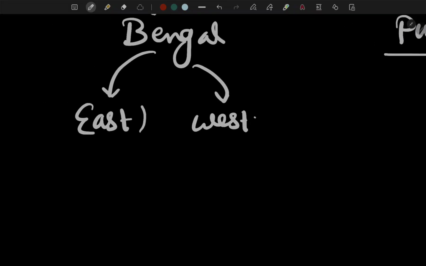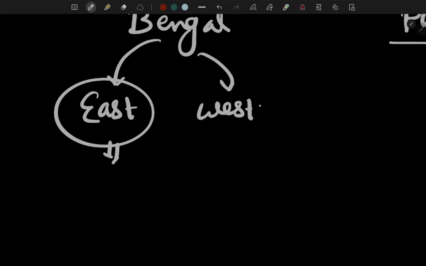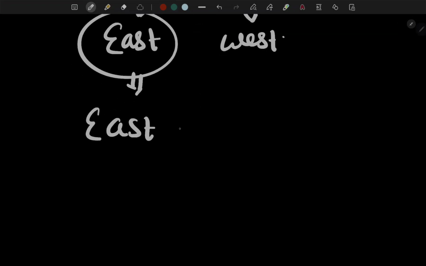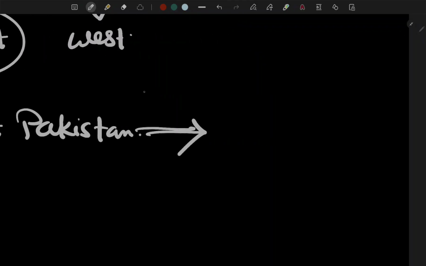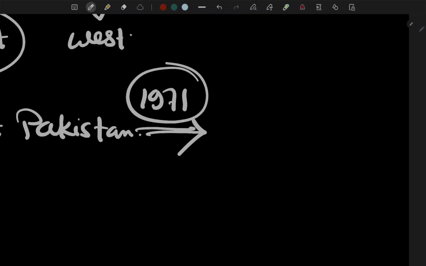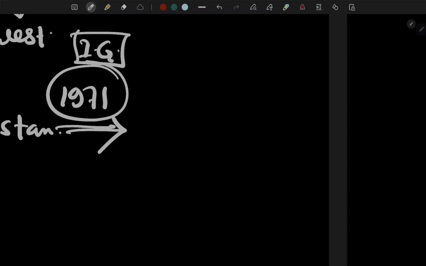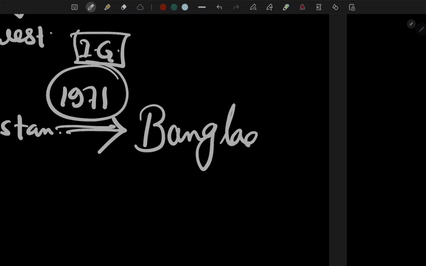East Bengal was firstly known as East Pakistan. After the war of 1971, under the prime ministership of Indira Gandhi, it was named Bangladesh, a separate country basically created.